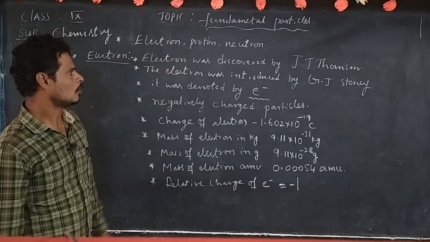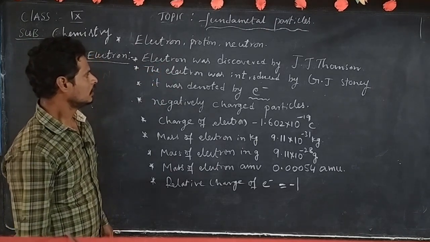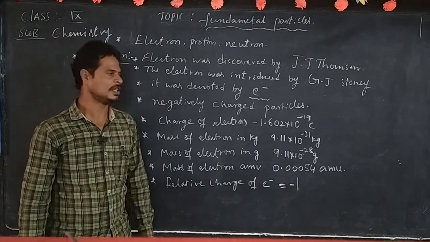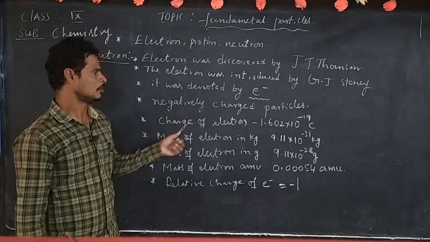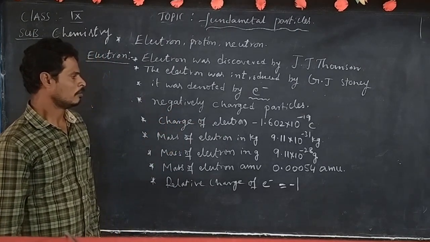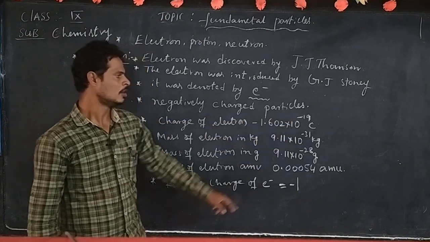Point number 1, electron was discovered by J.J. Thomson. The term electron was introduced by G.J. Stoney. Next, it is denoted by e negative, a negatively charged particle. The charge of electron is minus 1.602 into 10 to the power minus 19 coulombs.